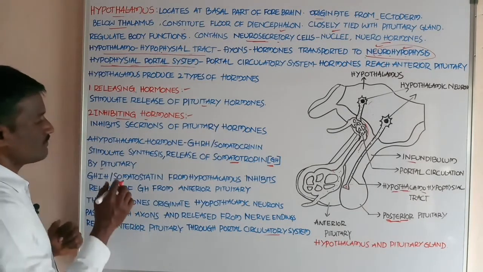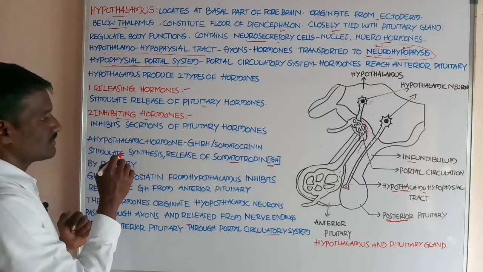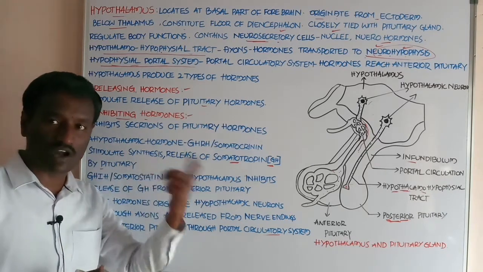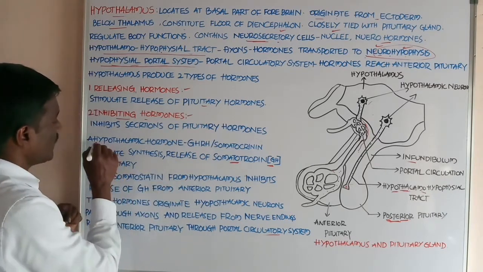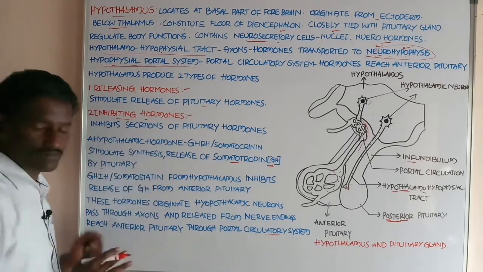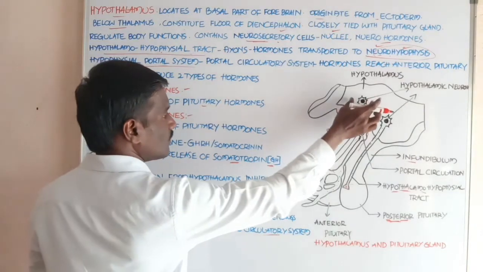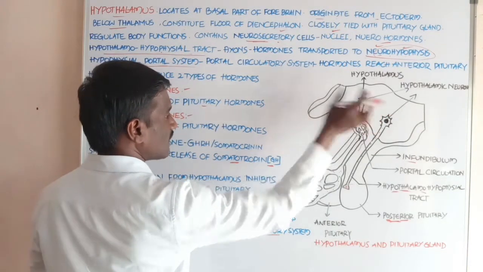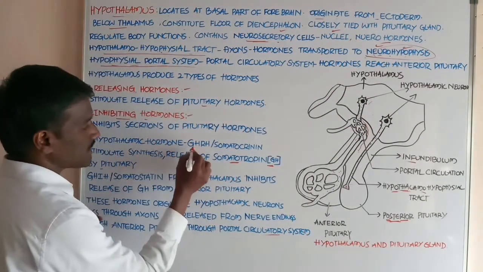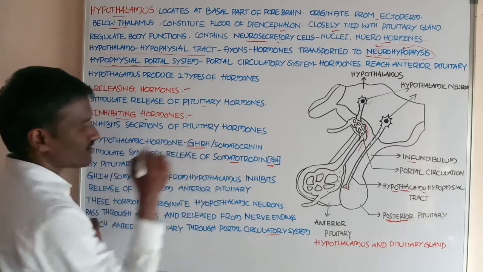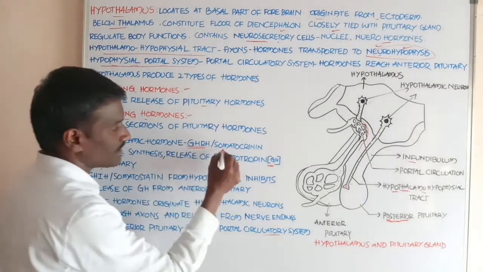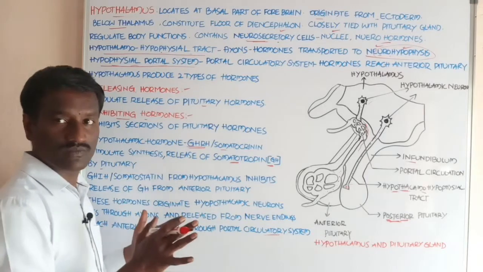For example, one of the hormones released from the hypothalamus is growth hormone releasing hormone, also called somatocrinin.